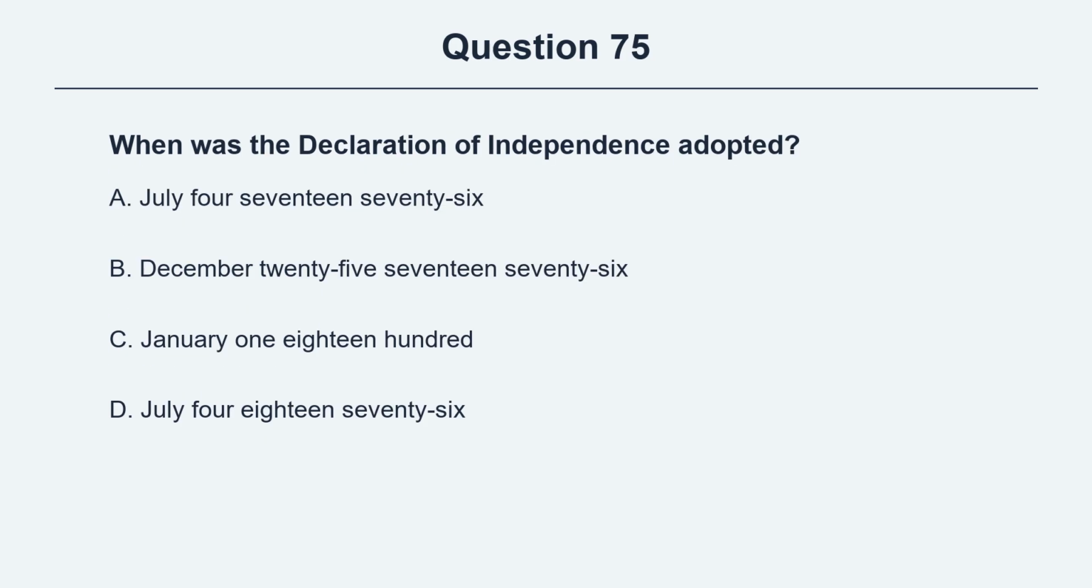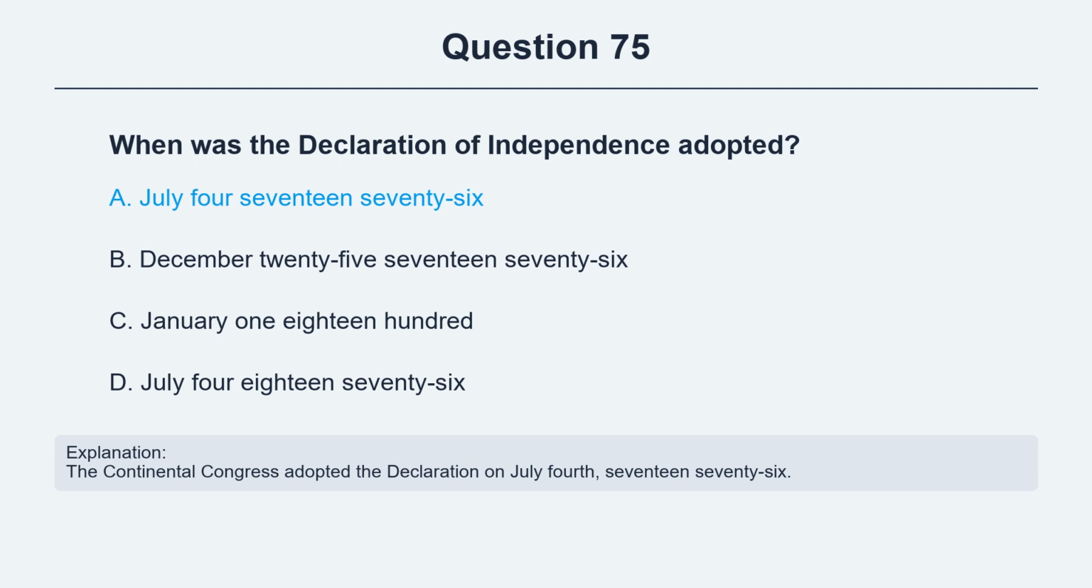Question 75. When was the Declaration of Independence adopted? Option A, July 4, 1776. Option B, December 25, 1776. Option C, January 1, 1800. Option D, July 4, 1876. The correct answer is option A, July 4, 1776. Explanation. The Continental Congress adopted the Declaration on July 4, 1776.